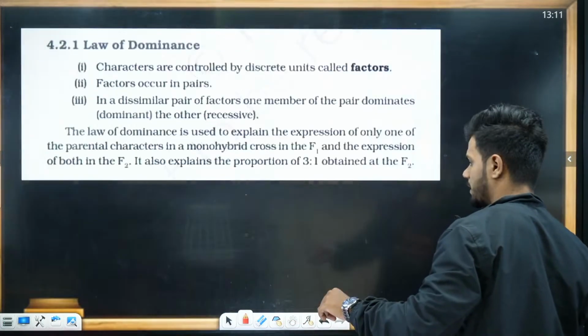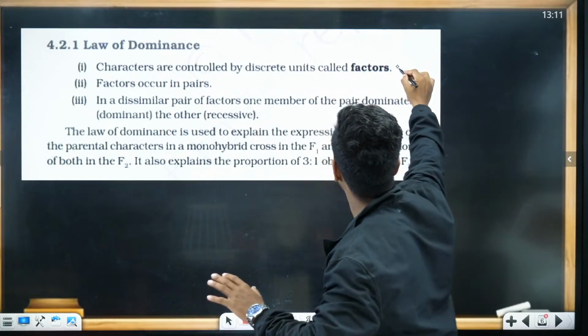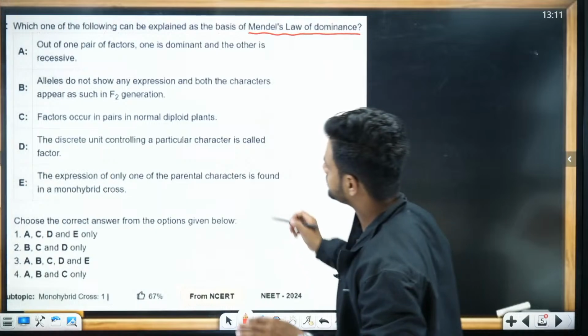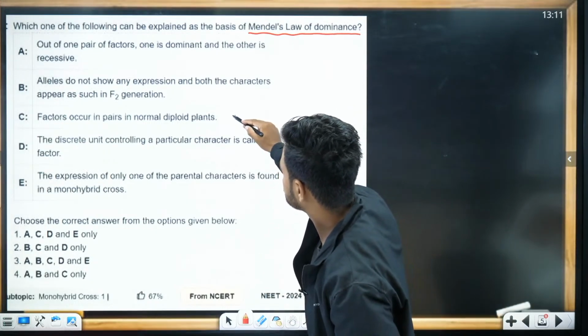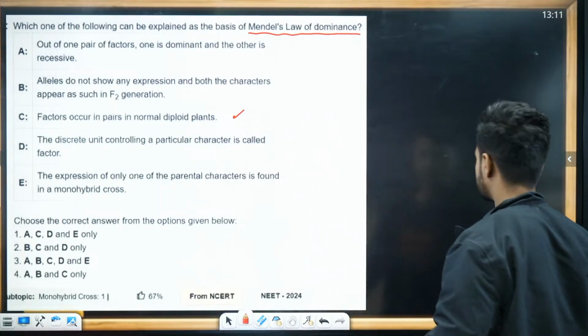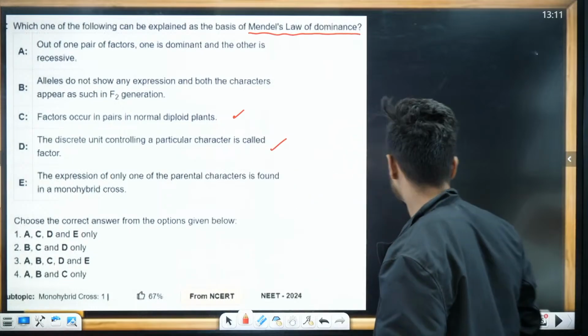Obviously, the answer is 1, but listen here. Characters are controlled by a discrete unit called factors. Point number 1 is going to be correct here. Correct? Yes. Factors occur in pairs. Discrete units called factors. This is the point.